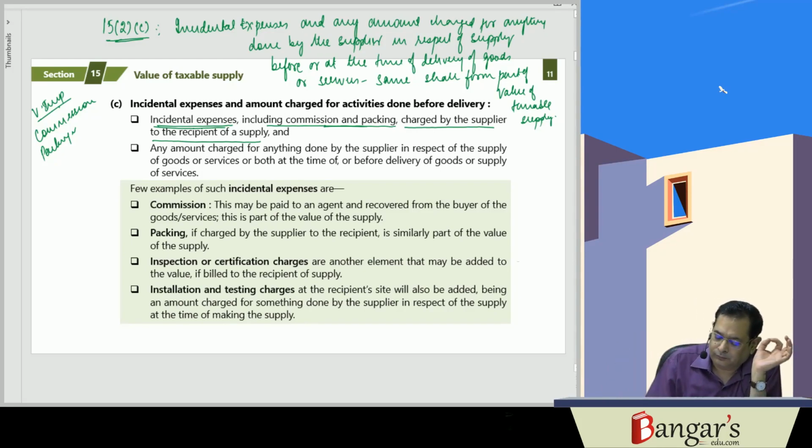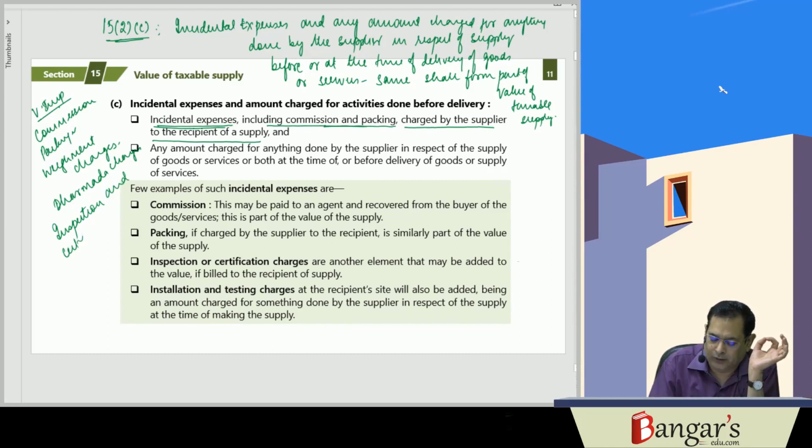Then there may be, say, weighment charges. There may be dharmada charges. There may be inspection charges and certification charges. There may be installation and testing charges.